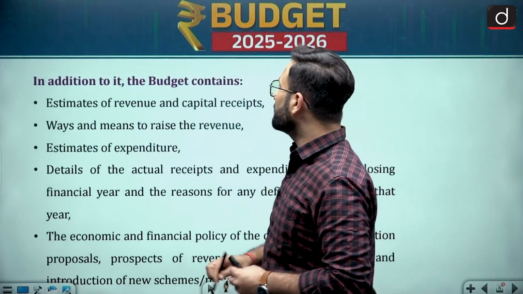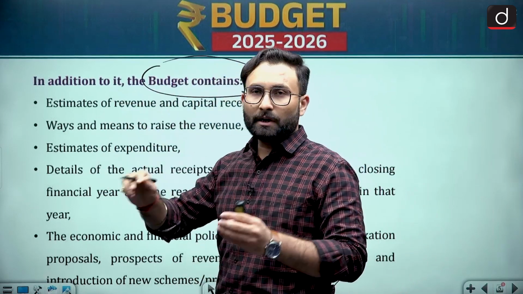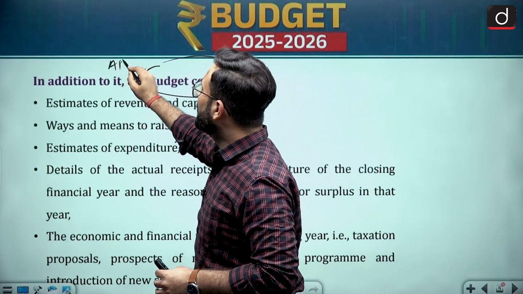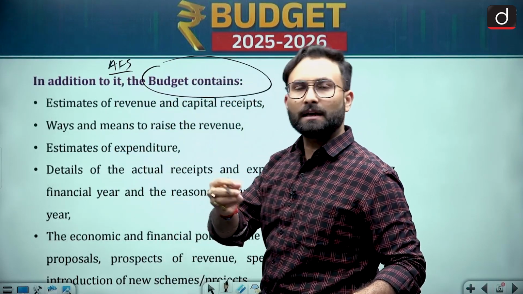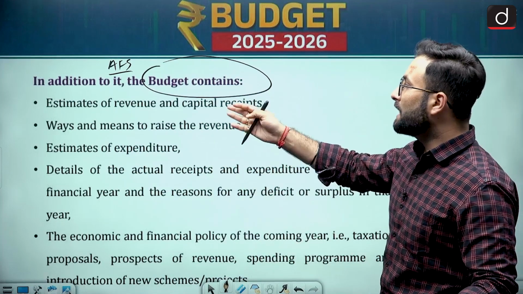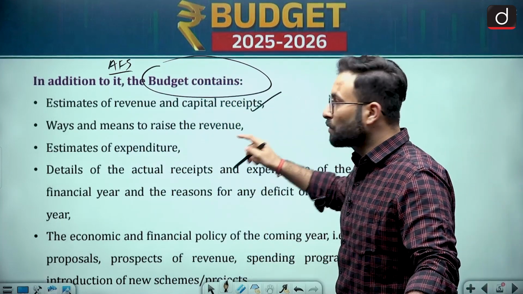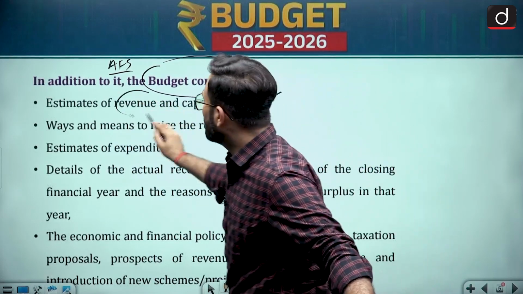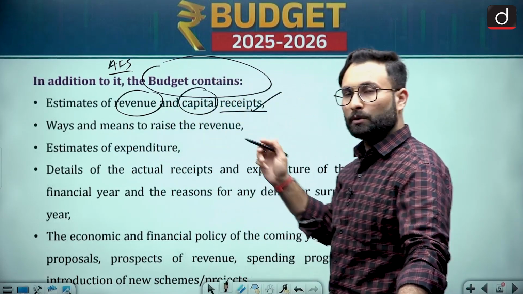In addition, the budget contains, when we are talking about the annual financial statement, the speech of the budget will contain different things over there, that is estimates of the revenue and the capital receipts. So here they are talking about the receipts. Receipts can be of two types. First is revenue and second is capital receipt. We will be talking about that later.